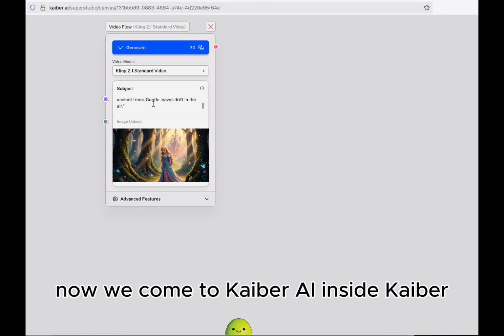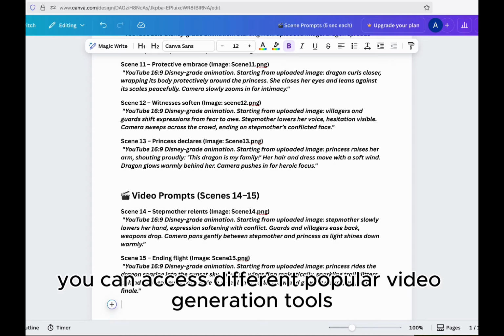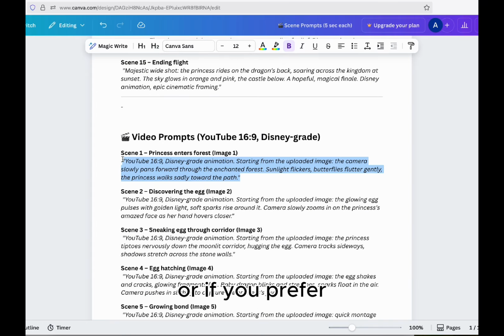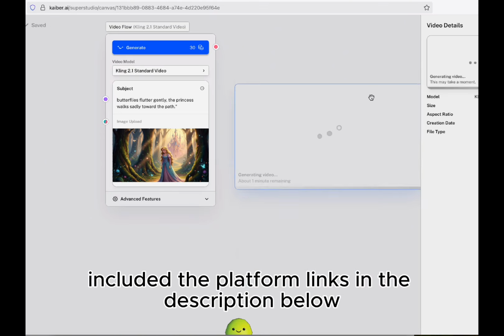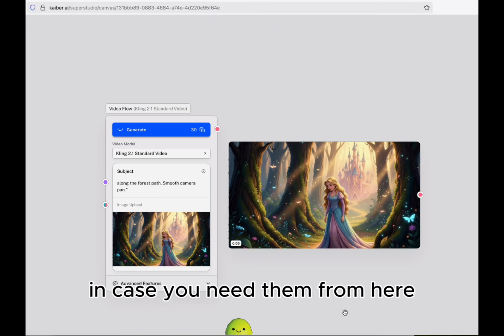Now we come to Kyber AI. Inside Kyber, you can access different popular video generation tools, or, if you prefer, you can go directly to the Kling AI website. Either option works, and I've included the platform links in the description below in case you need them. From here, it's simple.